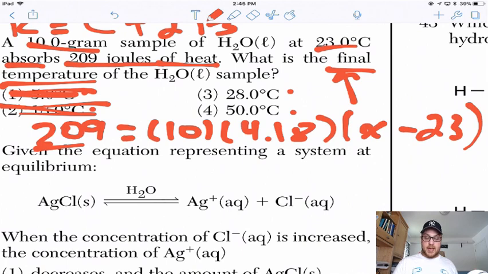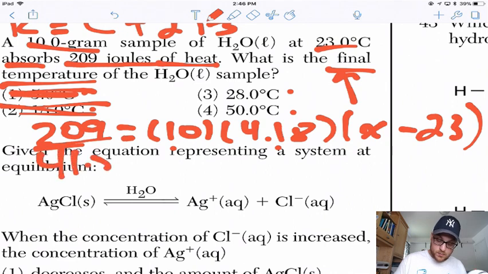If you do this algebraically, just to go over that, what I recommend doing is not factoring, because factoring can lead to silly mistakes. I would do 10 times 4.18 and then divide both sides by what that is. So you're going to end up dividing both sides by 41.8.